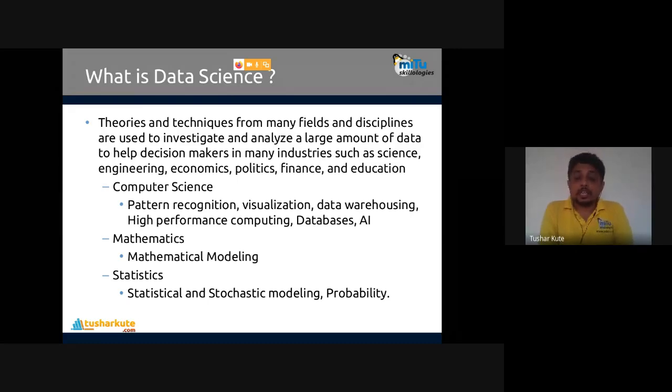Second area, which is mathematics. So we have to create the mathematical modeling, maths, not general purpose math, engineering maths. That's what we require in data science for mathematical modeling, to build the models. Why mathematics? Why, what is standard deviation? I need to know.